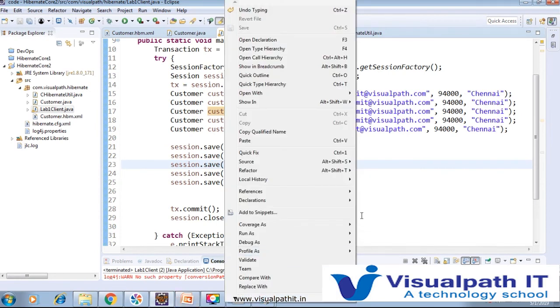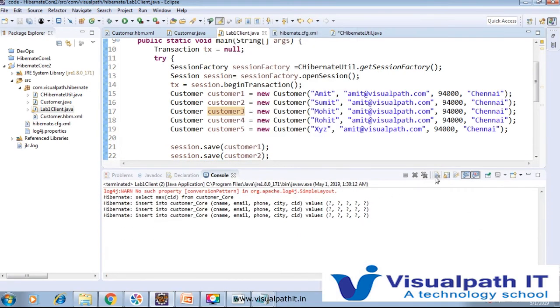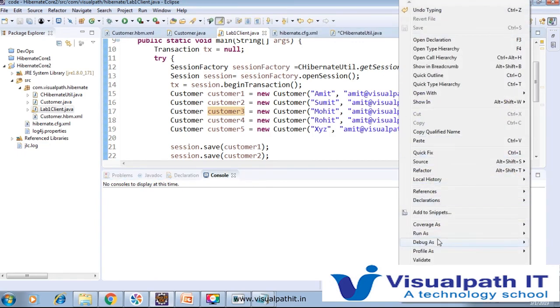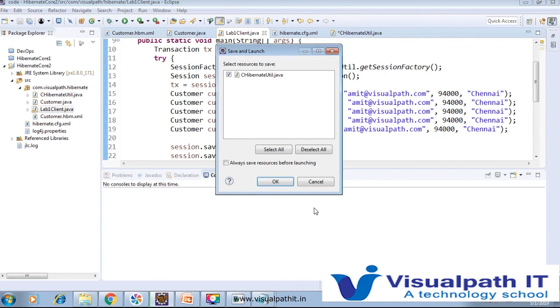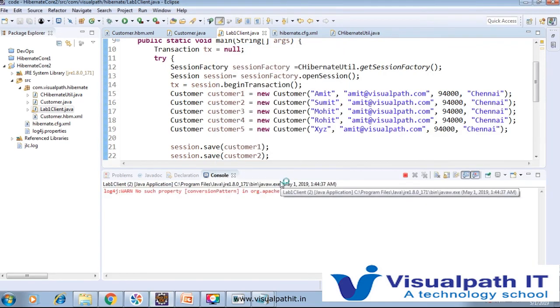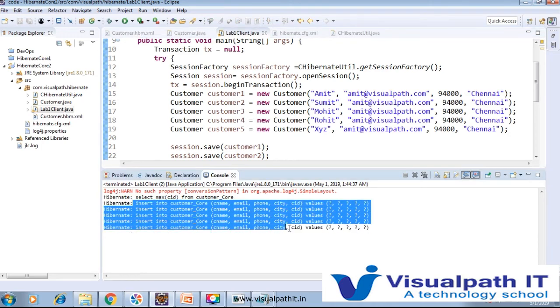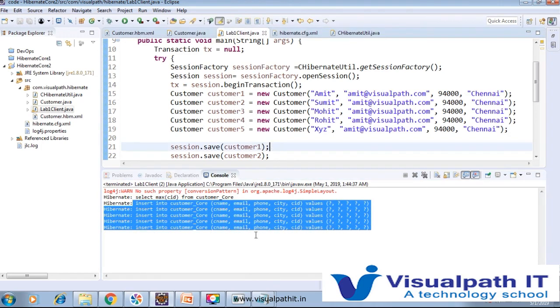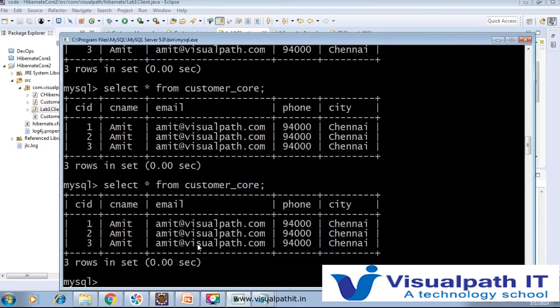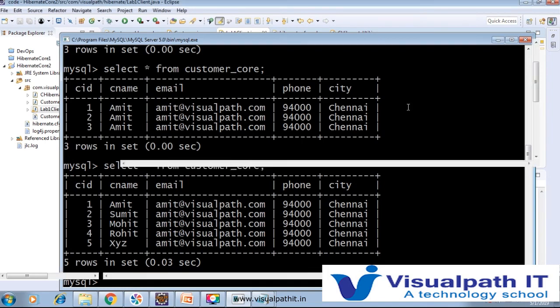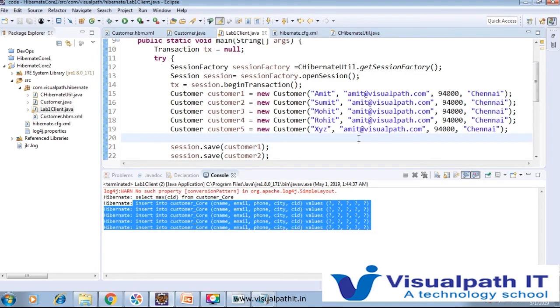Now we'll run it. First we'll clear that console, so that we are able to easily understand what queries they are generating. So just run the Java application. See, this time 5 queries will be generated. So 5 insert queries generated, and we'll see here. Yeah, so the value is changed: Amit, Sumit, Mohit, Rohit and XYZ. What values we stored, it is showing.